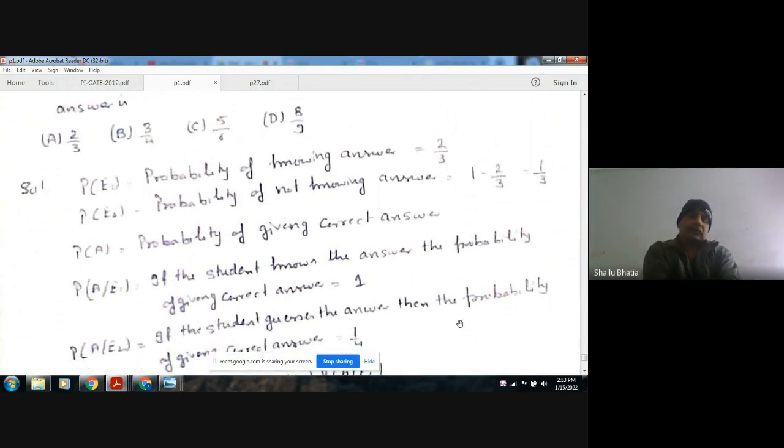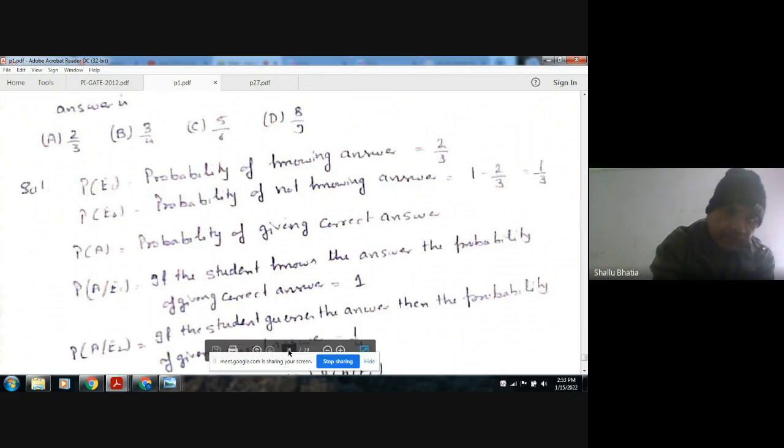Let E1 be the event of knowing the answer, and E2 be the event of not knowing the answer. Then P(E1) is 2/3, and P(E2) is 1 minus 2/3, that is, the complement of the first event. Now the probability of giving the correct answer, let it be A.